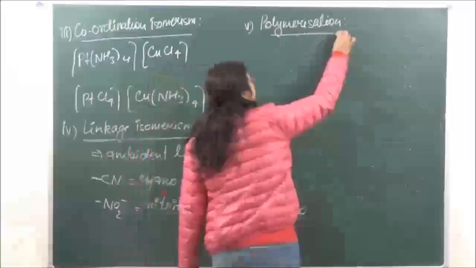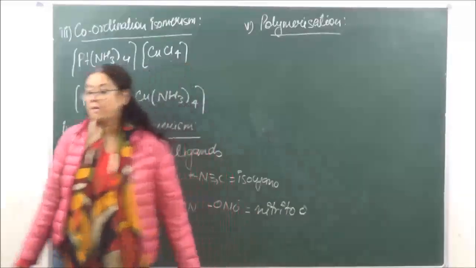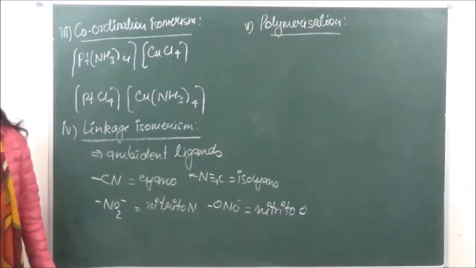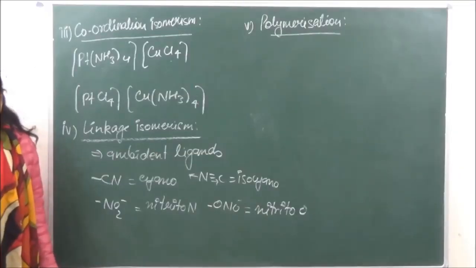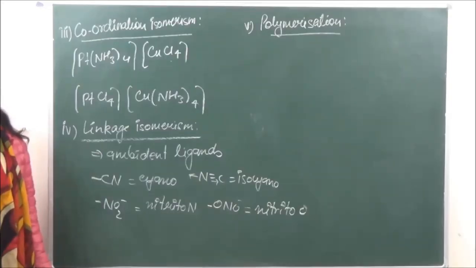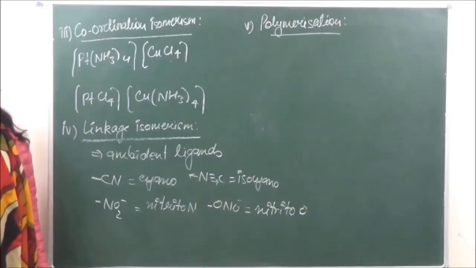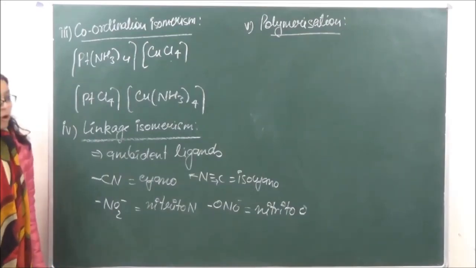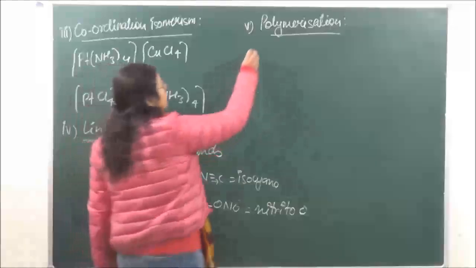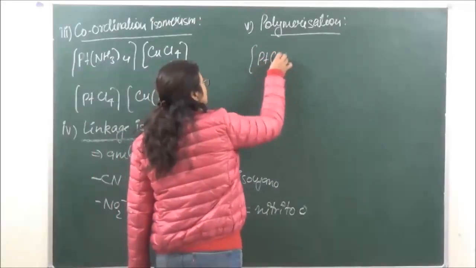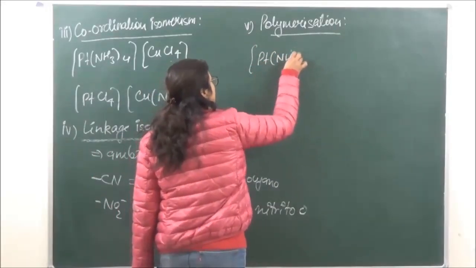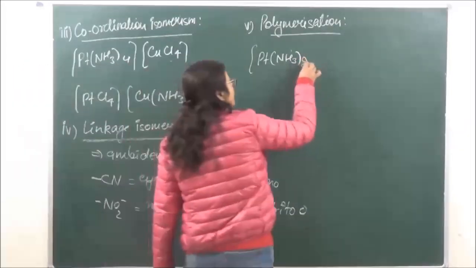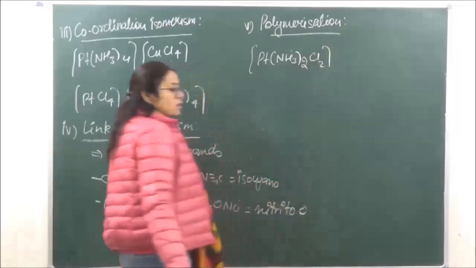Then the next type of isomerism which we have is known as polymerization isomerism. Now this type of isomerism exists in compounds having the same stoichiometric composition but different molecular composition, which means they may exist in polymeric form. For example, if we're talking of a complex of platinum (NH3)2 and Cl2.